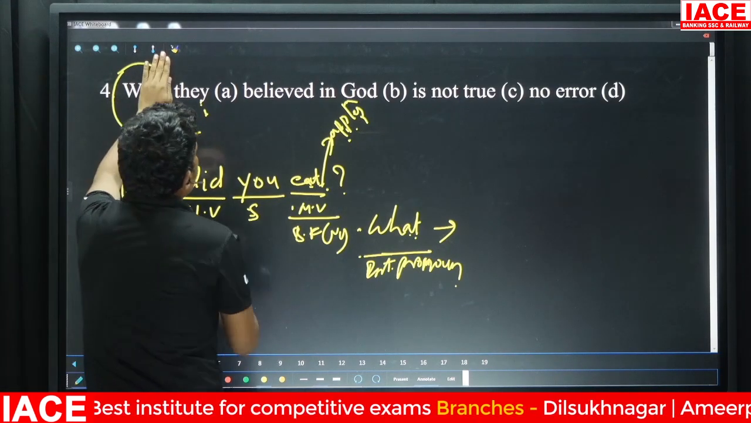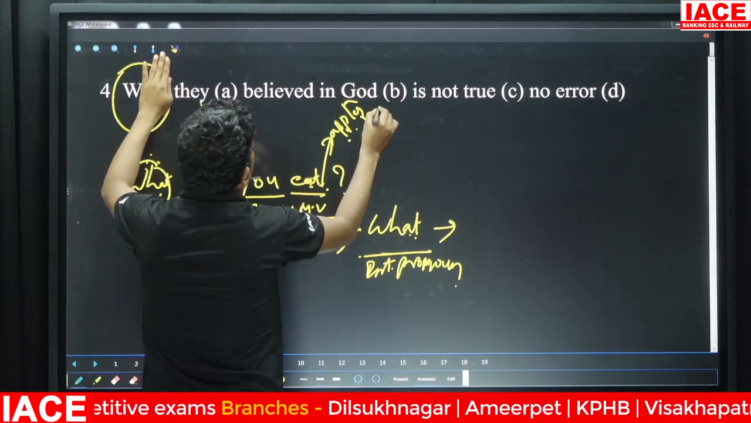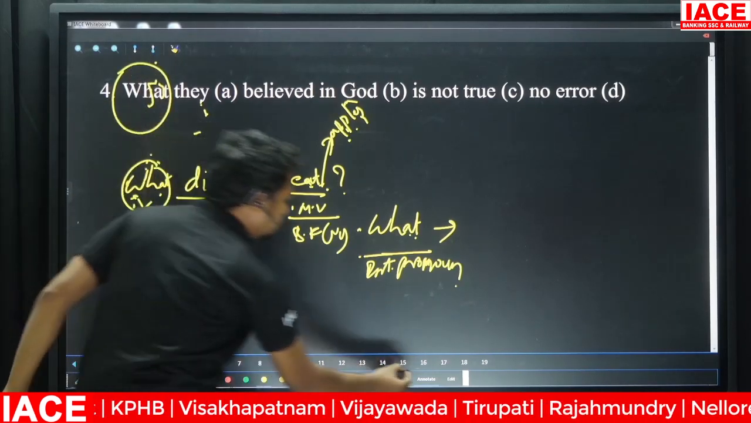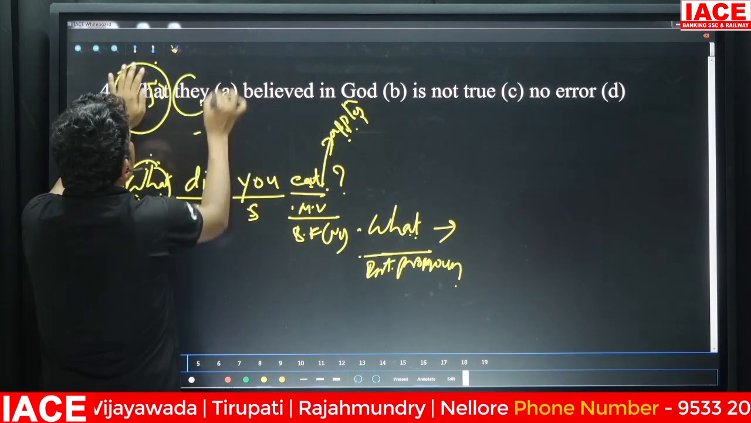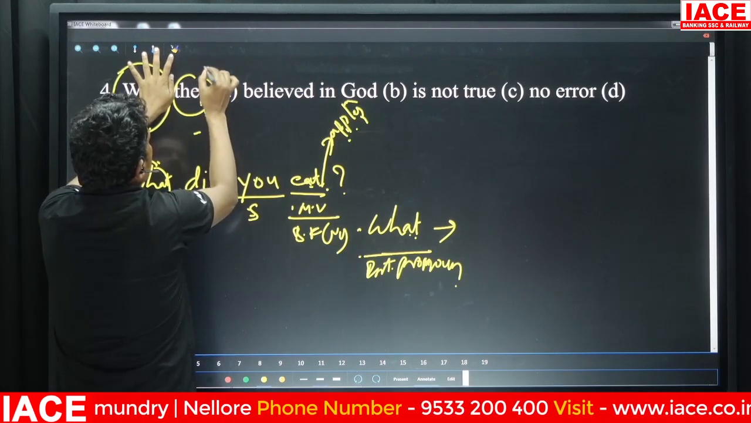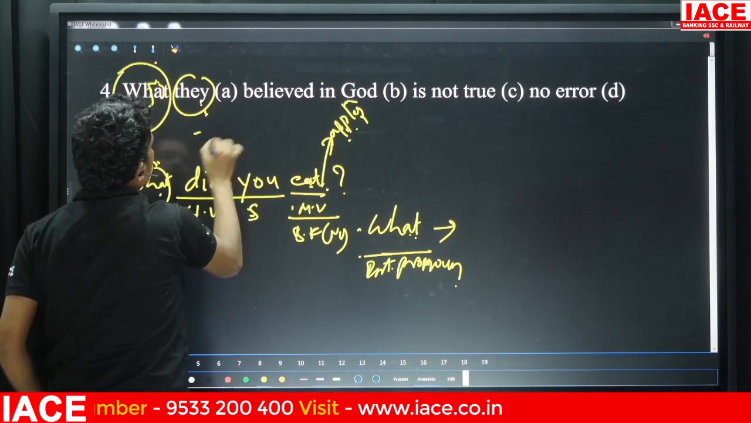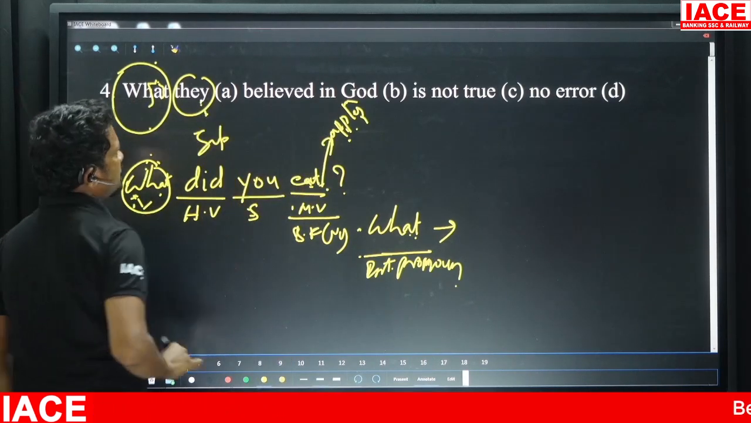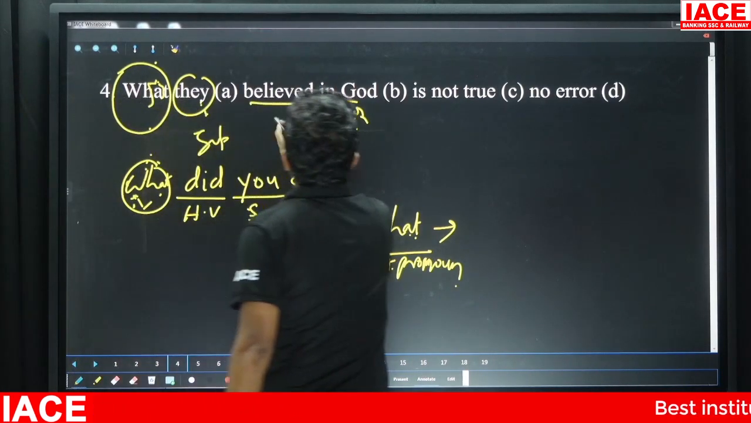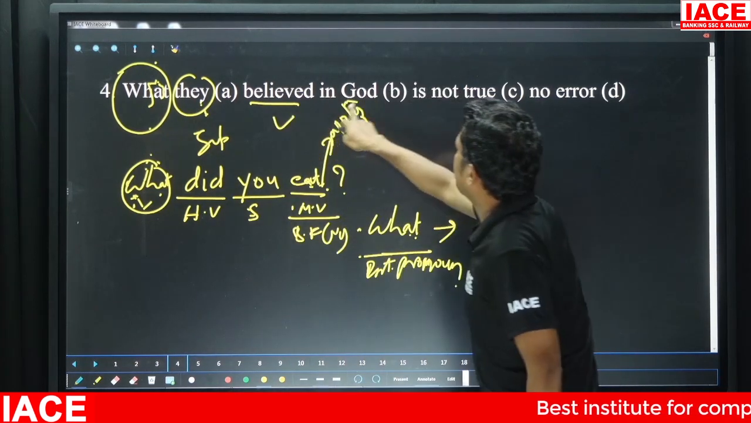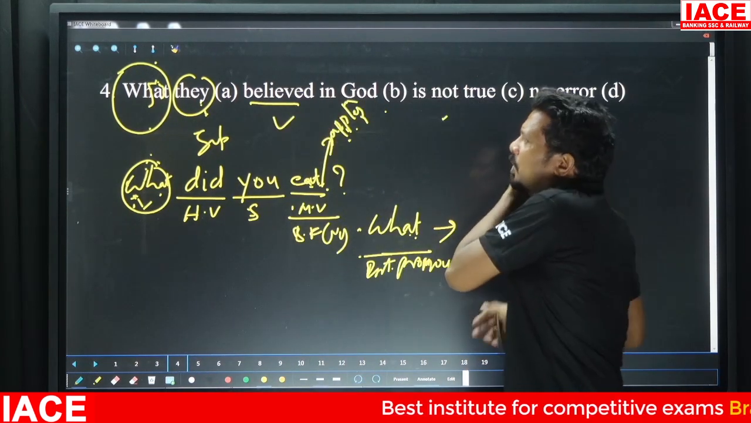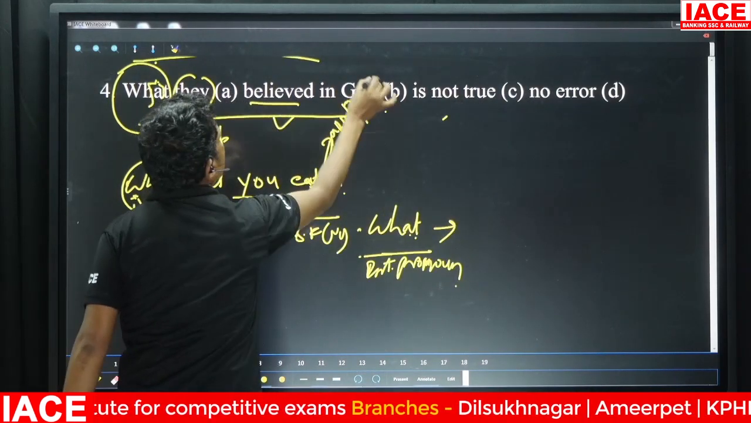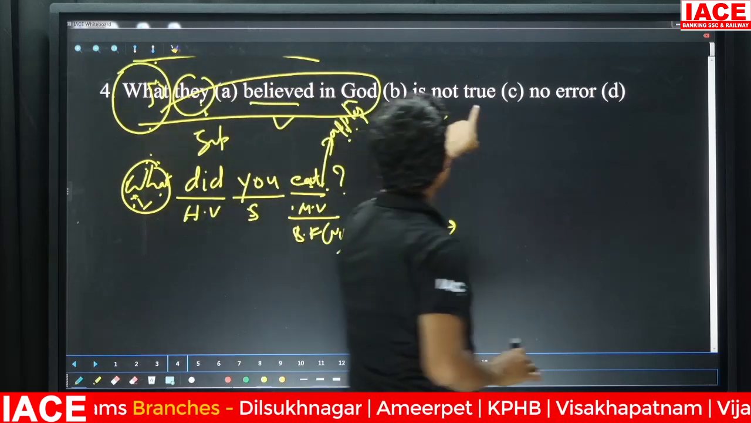So let me tell you, "They believed in God." Who believed? Who believed in God? They believed in God. They is my subject. Believed, of course, is the verb. Now consider "They believed in God is not true." What is not true? This entire thing is not true.